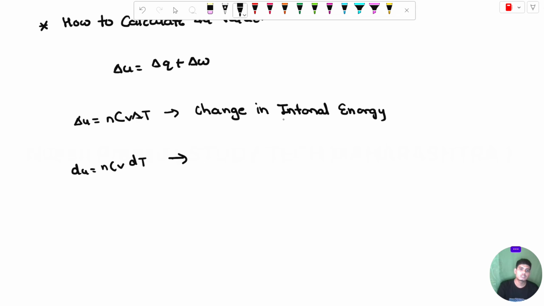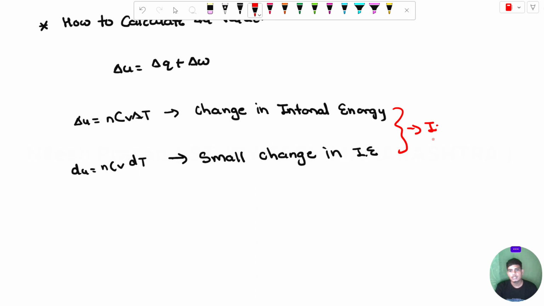This is for a small change in internal energy. Both the formulas are only applicable to an ideal gas.